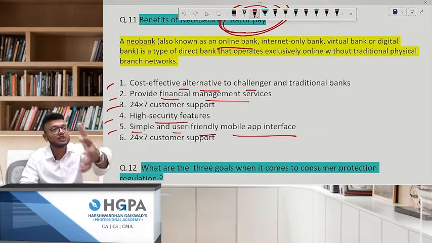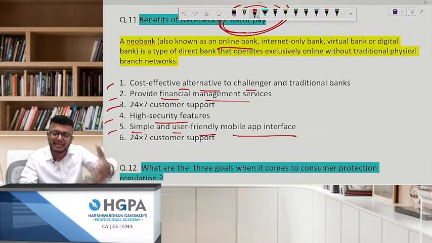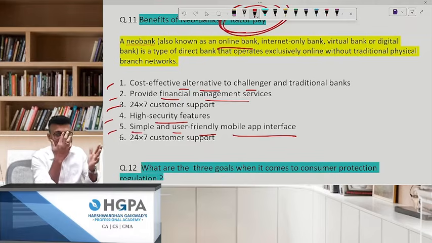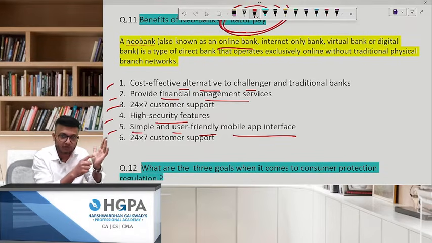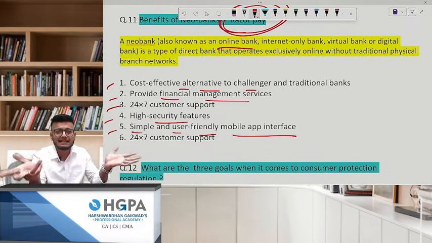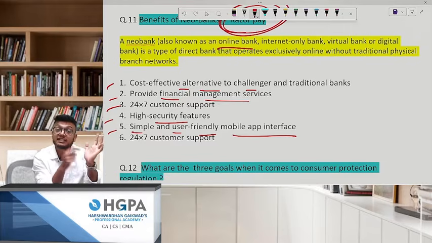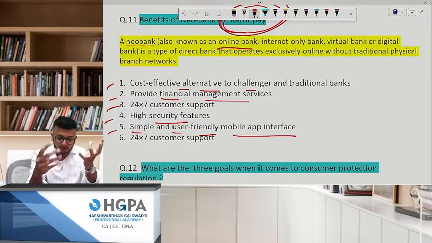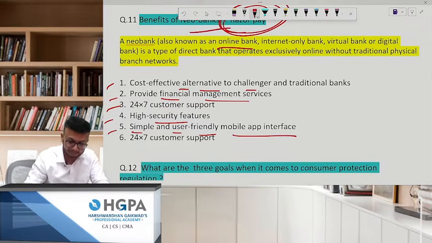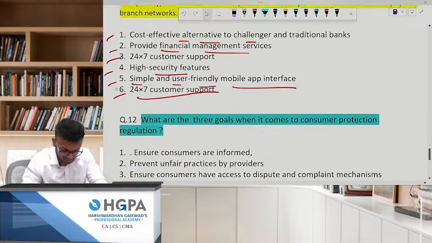You tell me one thing. It is so easy to use, that Razorpay. If you go to any, for example, the HGPA website and take any lecture, for example an SFM lecture or SCM lecture, or law lecture, what is going to happen? There will be a merchant, there will be a payment gateway. That is nothing but your neobank. 24/7 customer support is there, okay?